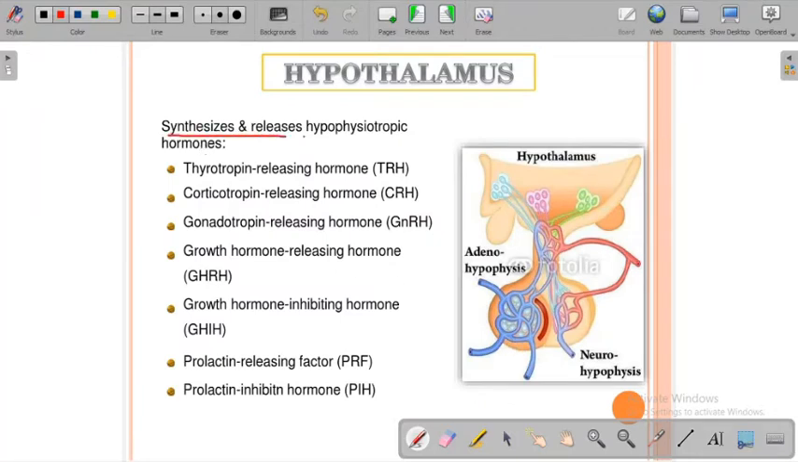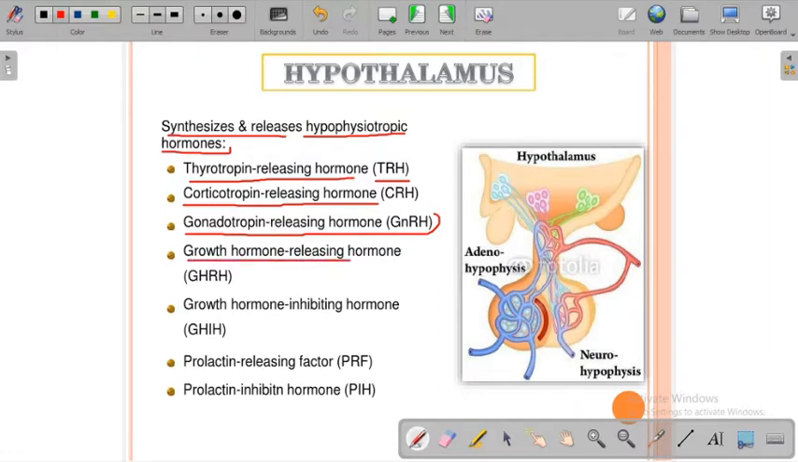It synthesizes hypophysiotropic hormones. Which are they? First of all, TRH, thyrotropin releasing hormone, then corticotropin releasing hormone, then gonadotropin releasing hormone, which is again very important with respect to the gonads, then growth hormone releasing hormone, GHRH, growth hormone inhibiting hormone, GHIH, prolactin releasing hormone, and prolactin inhibiting hormone.